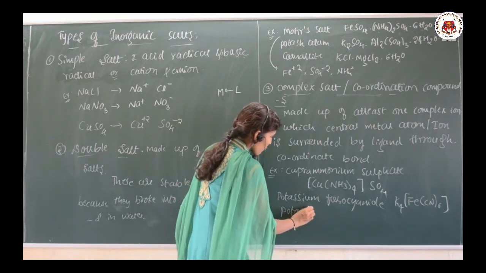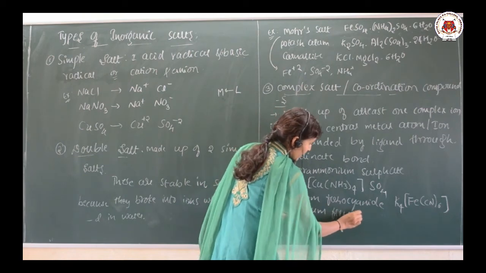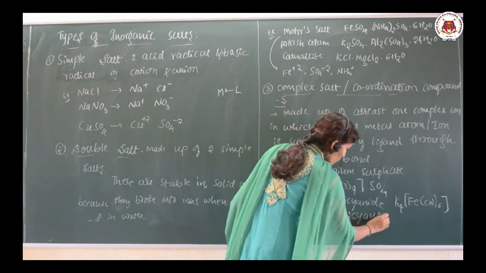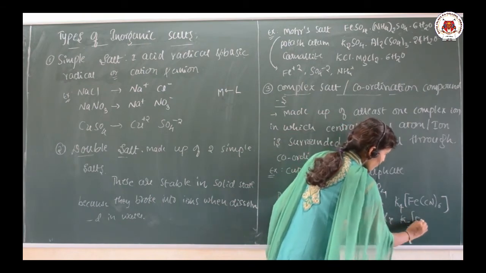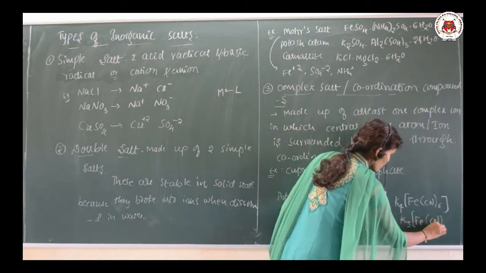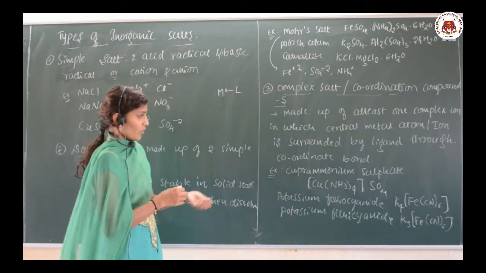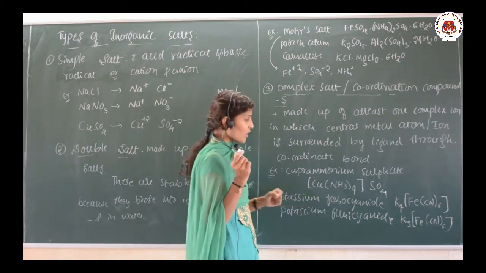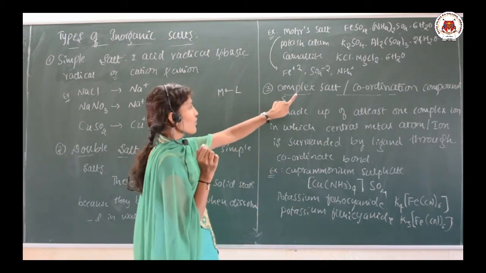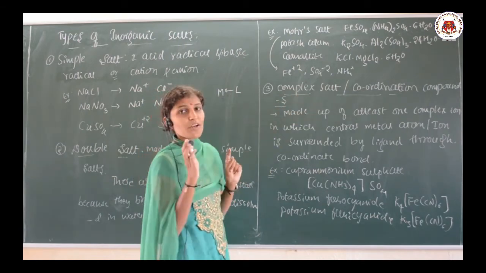Many examples you can give. Potassium ferricyanide, the formula is K3[Fe(CN)6]. See here, ferro means K4, ferri means K3. Don't get confused. So what is the definition of the complex salt? A complex salt is made up of at least one complex ion.